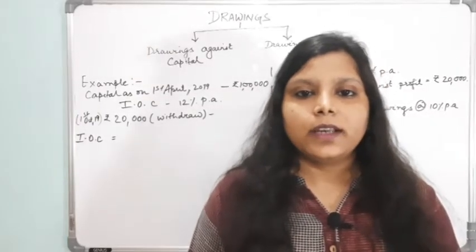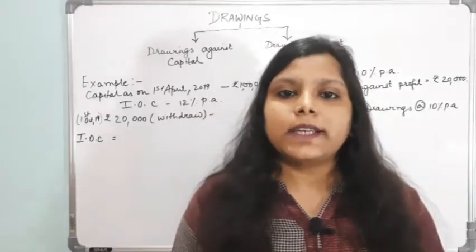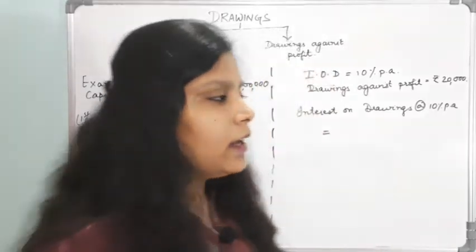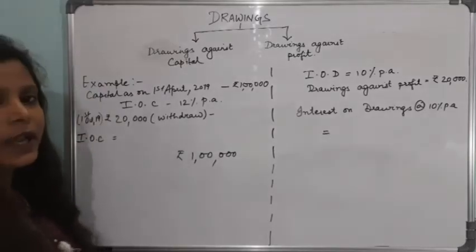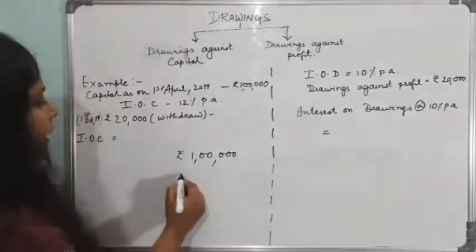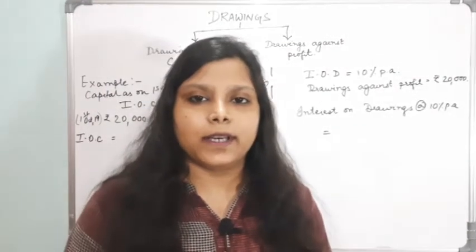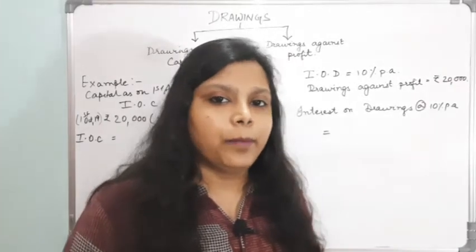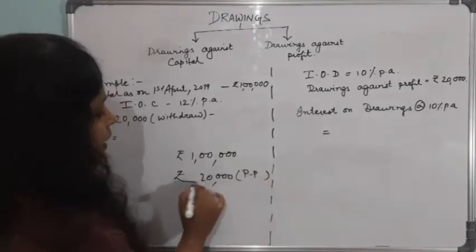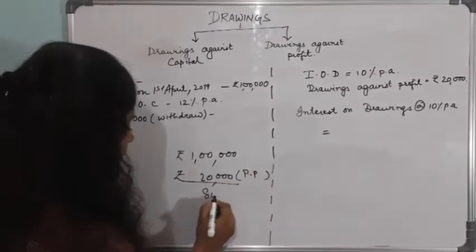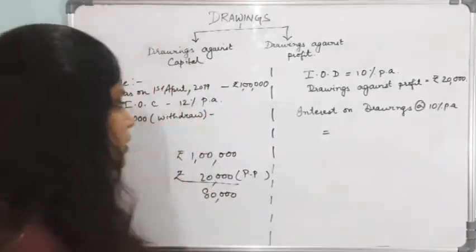Our next topic is drawings against capital and drawings against profit. First, let us understand what we mean by drawings. Let's say I have introduced rupees 1 lakh in my business, and out of that 1 lakh I have withdrawn rupees 20,000 for my personal purpose, not for business purpose. Then that 20,000 which I have withdrawn for my personal purpose is drawings. Then the capital remaining in the firm is only rupees 80,000.